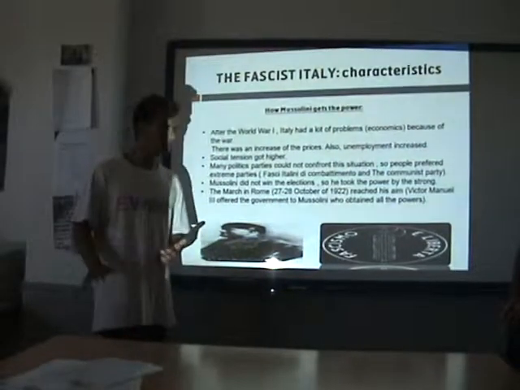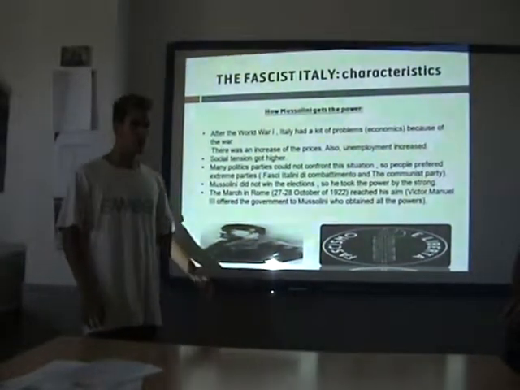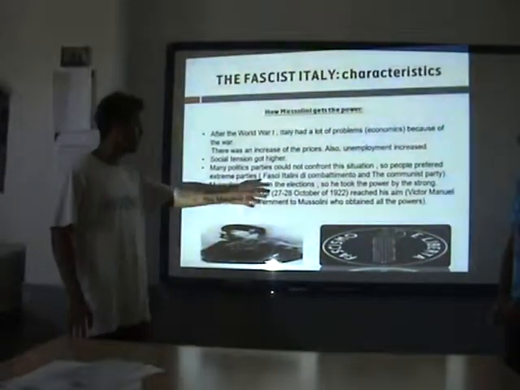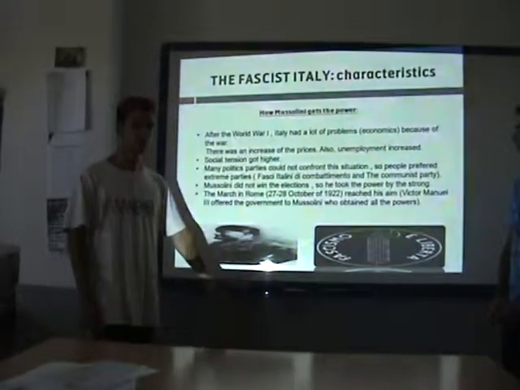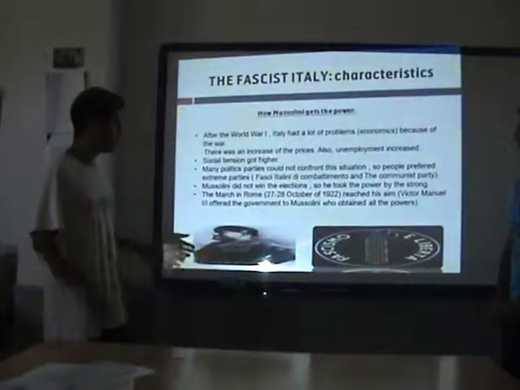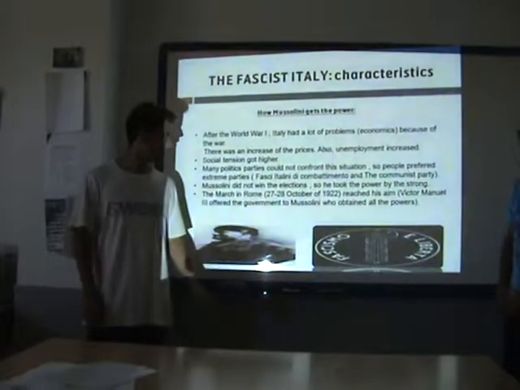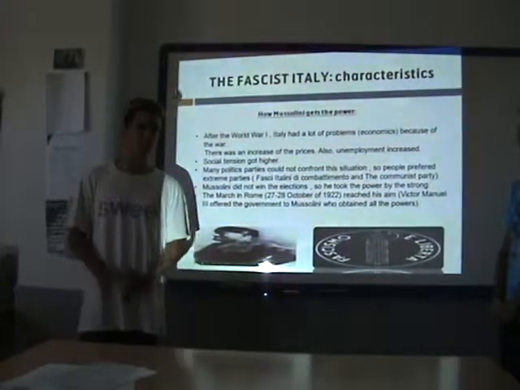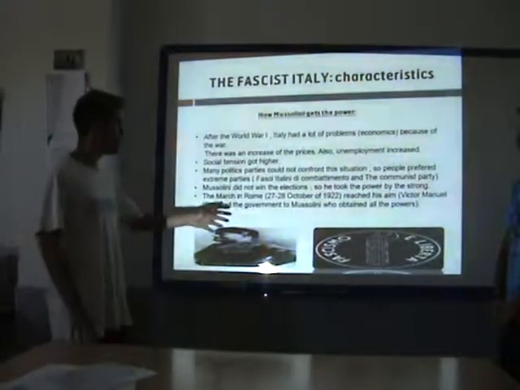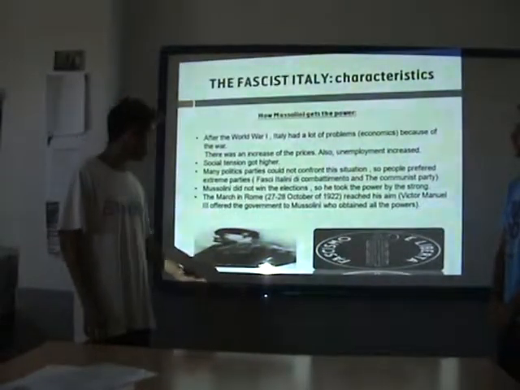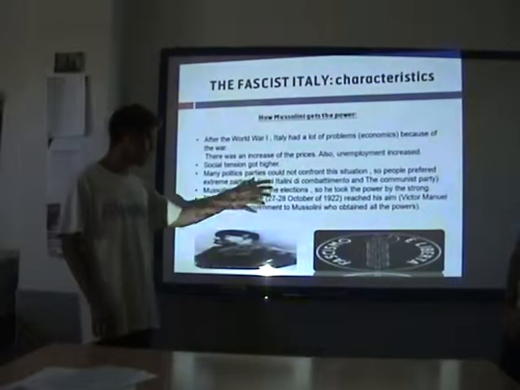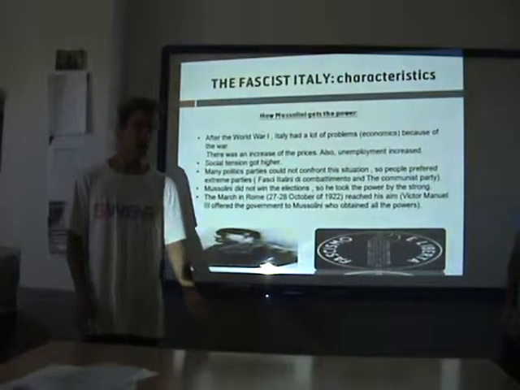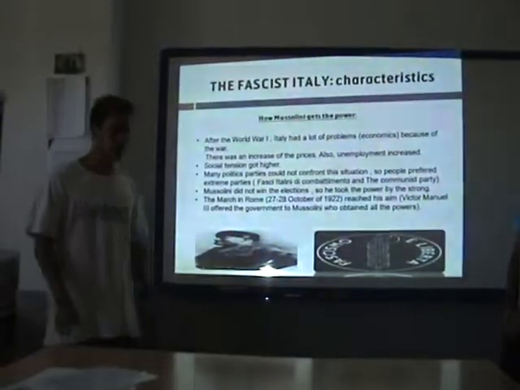Many political parties couldn't confront the situation, so people preferred extreme parties such as the Partito Nazionale Fascista and the Communist Party. Mussolini didn't win the election, so he took the power by force. And the March on Rome reached its aim, when Victor Emmanuel III offered the government to Mussolini, and he obtained all the powers of the country.